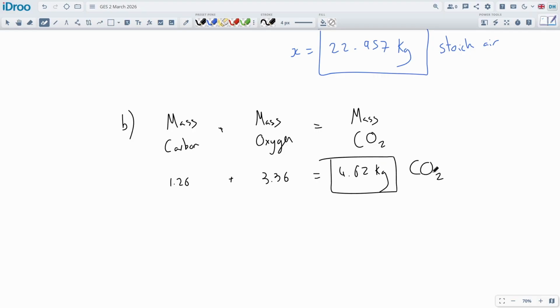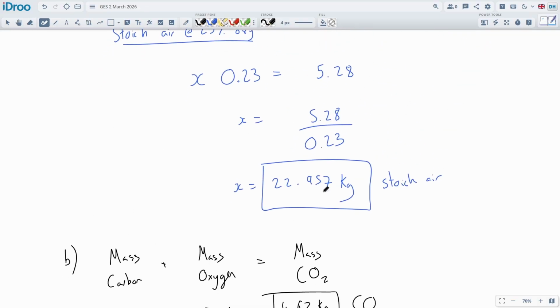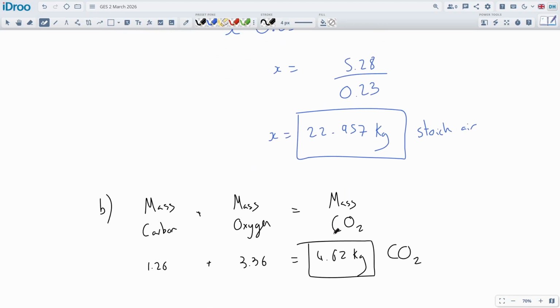Luckily, they do not ask about the amount of percentage-wise, because it'll be a little bit harder to do that. It won't be too much harder. I mean, we know we're bringing in this amount of air. We're adding in 1.5 kilograms of fuel, so that comes out in the exhaust, in the CO2, stuff like that. Some of this air will be transformed, because we're taking the oxygen out of it and transforming it into the CO2. But we could work out the total amount of air as well.